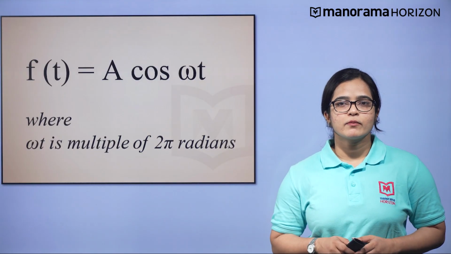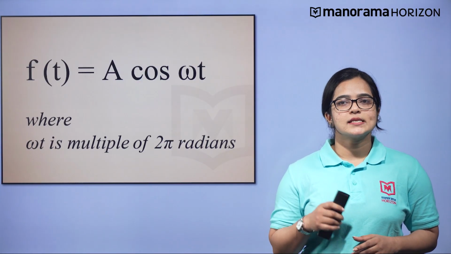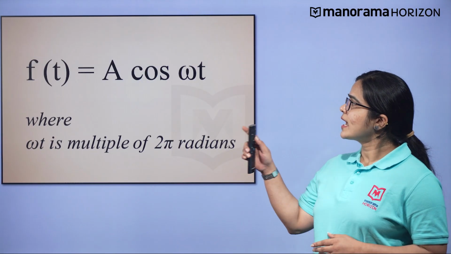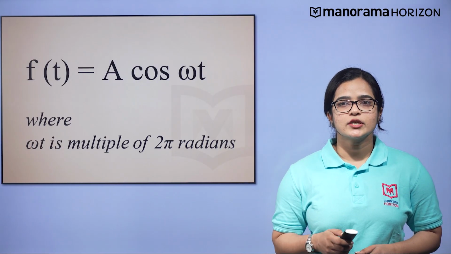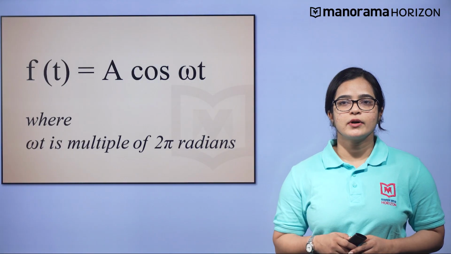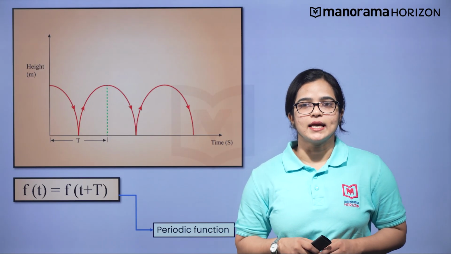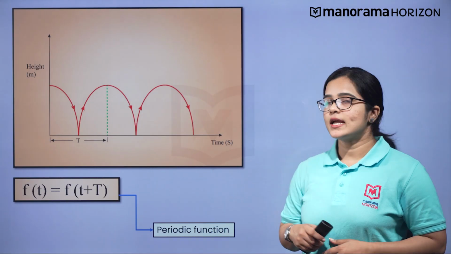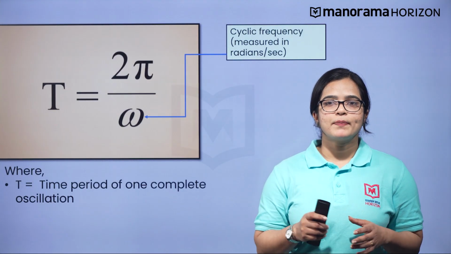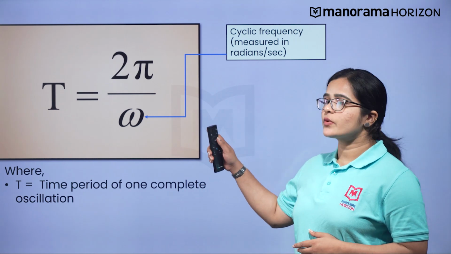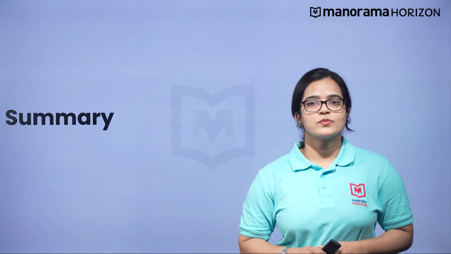Displacement of a periodic motion is represented by a mathematical function of time. In its simplest form, we can represent this as f(t) = A cos ωt, where the function ωT is the integral multiple of 2π. Since function f(t) is periodic with period T, we can represent f(t) as f(t + T). Therefore, the period T is given by T = 2π/ω. Let us summarize what we have learned so far.